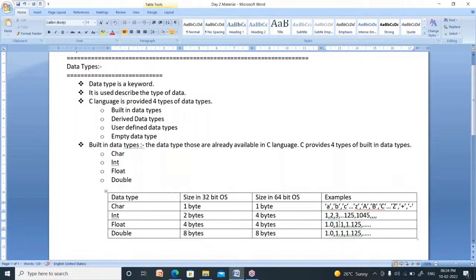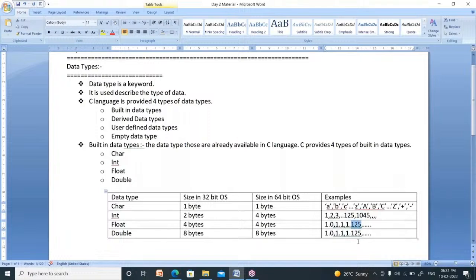We cannot tell whether it is double or float by seeing a single precision. The digits after the dot symbol are called precision. How many precisions are represented here? Only one precision. Here, 3 precisions.